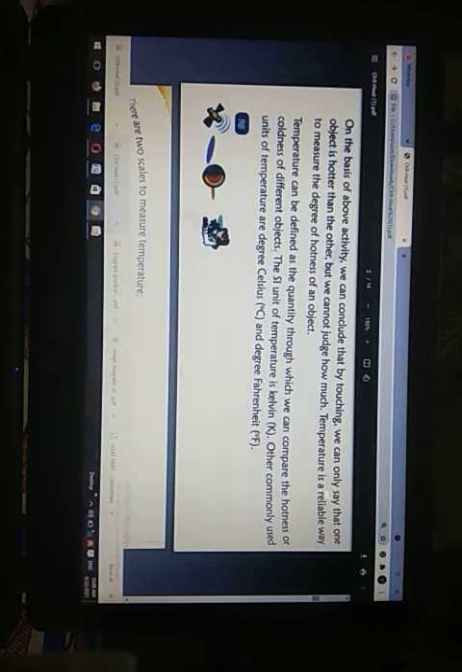The SI unit of temperature is Kelvin. Kelvin is one type of unit of temperature. Other commonly used units of temperature are degree Celsius, represented by degree C with a capital C, and degree Fahrenheit, degree F, with a capital F. These are the two scales to measure temperature, the Celsius scale and the Fahrenheit scale, and another one is the Kelvin scale, which is used for scientific work.